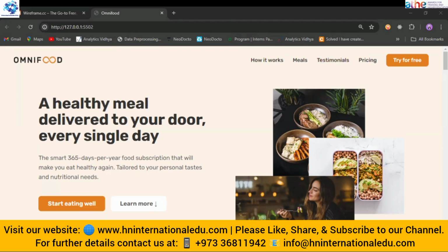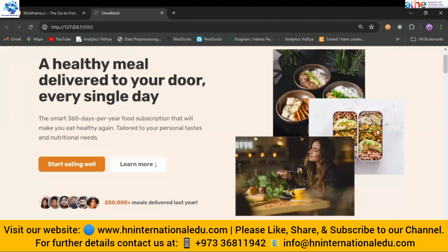The first thing in the design is the navigation bar that we include. This bar is the navigation, and this is the logo that we add on the left side. Then after that, the image and the options that are visible in the first section are called the hero section. This is where we add the main image and the text, "healthy meals delivered to your door every single day." This is the main section that is visible the first time the user visits your page. This section is called the hero section.